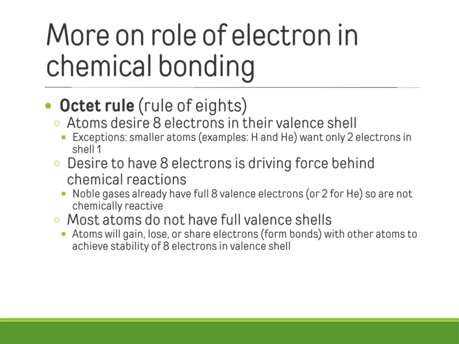Now, not all atoms have a full valence shell. Noble gases do. They already have full 8 valence electrons, 2 for helium. So they're not chemically reactive. They're happy with their number of electrons. But many atoms will gain, lose, or share electrons, basically form bonds with other atoms in order to achieve that stability that the noble gases already have.